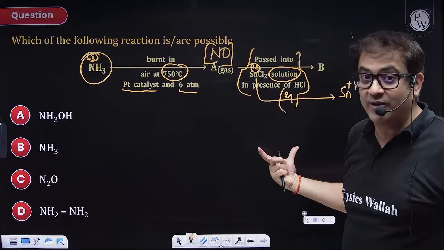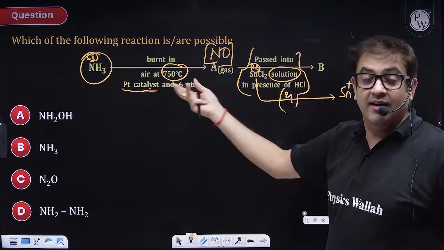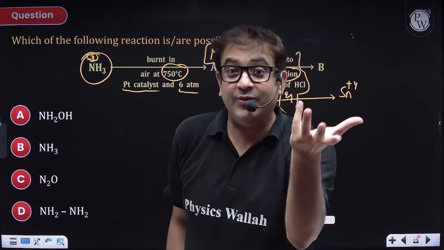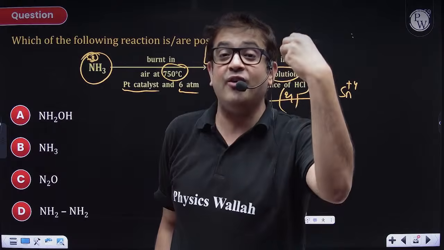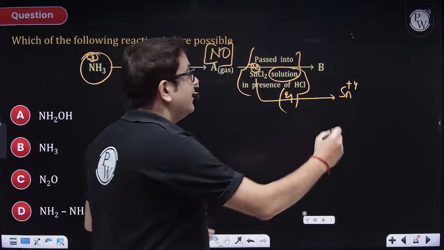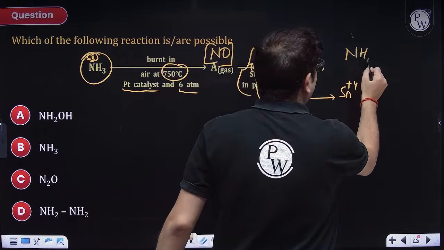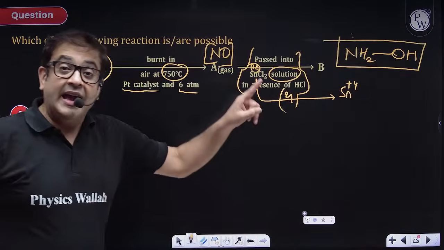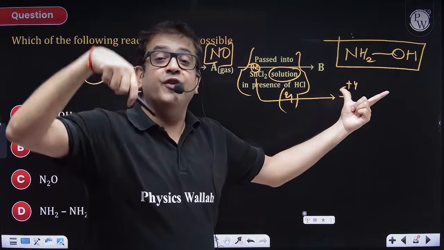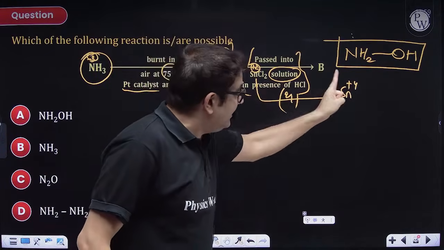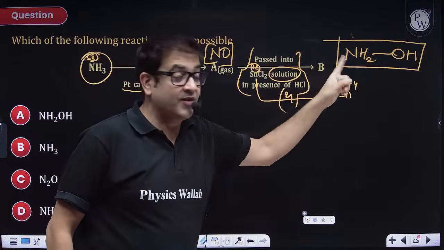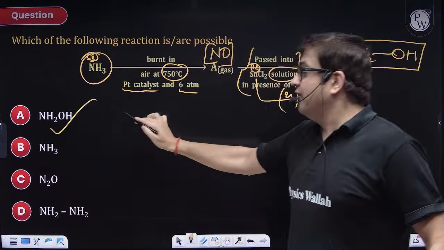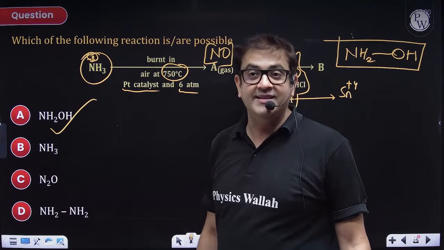You cannot produce ammonia at the end, because of the amount of money you're putting into the catalyst, you have to get some product to sell to make your factory function. So actually the hydroxide version of ammonia, ammonium hydroxide preparation, is an intermediate step of the further preparation of nitric acid. The intermediate step will bring you hydroxylamine, and that hydroxylamine will be your answer. I hope everybody is clear with this.